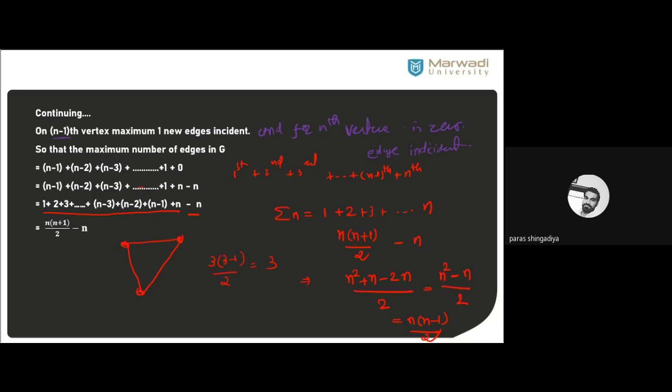यहाँ पे form है. And then after we write the direct answer here. How can we get the direct answer? Take LCM 2. यहाँ से 2 को LCM लेना. 2 multiplied with the n, so it becomes 2n divided by 2.